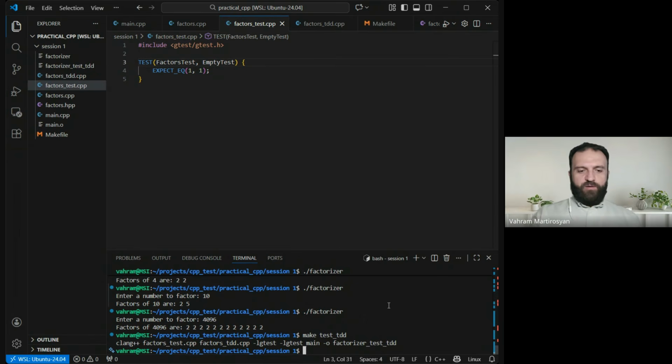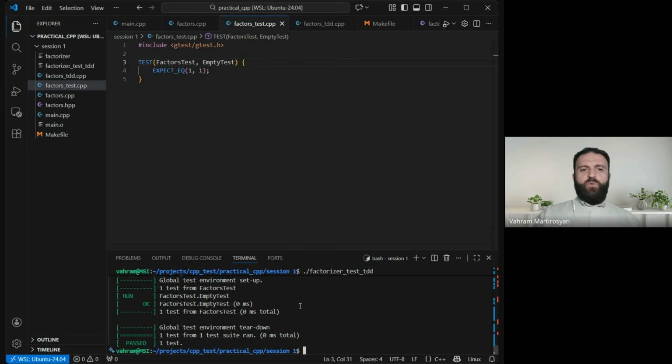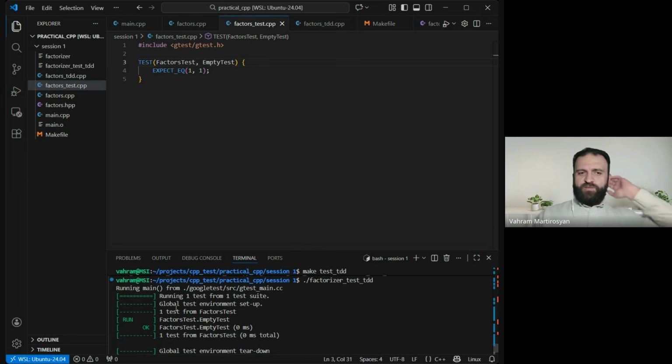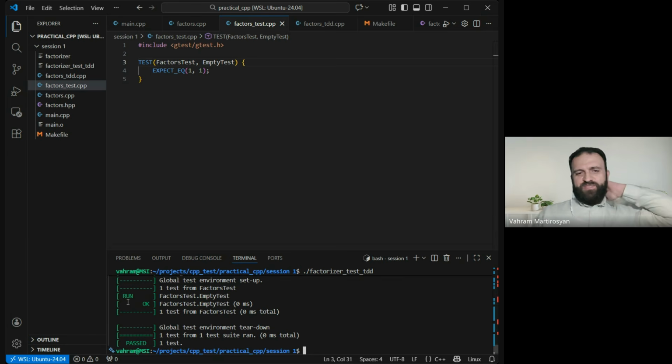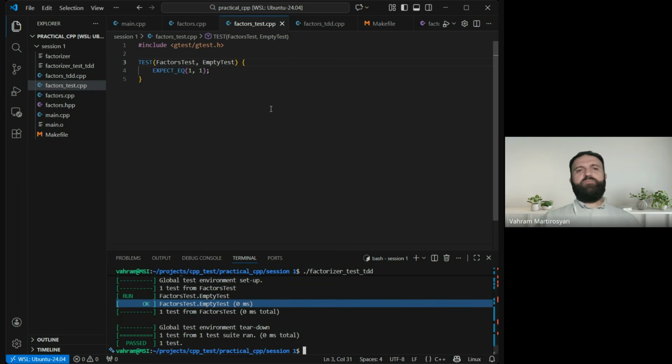And if I run test TDD, oh, I'm sorry, that was not the correct name. So factorizer test TDD, we will see that all these green indicators mean that something was executed well, it passed. Okay, now we have execution of this empty test and it was okay. Green means everything is fine. So we are going to do a test-driven development demo. It is something very strange.